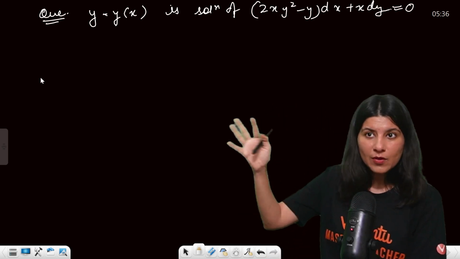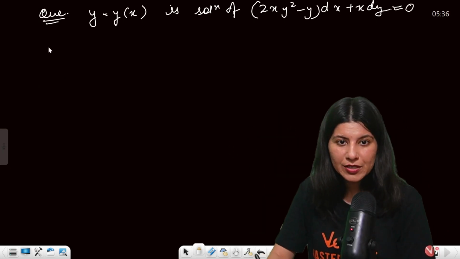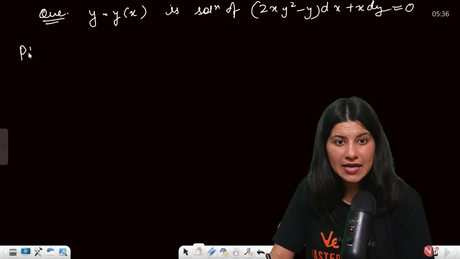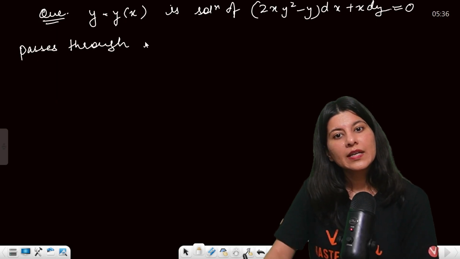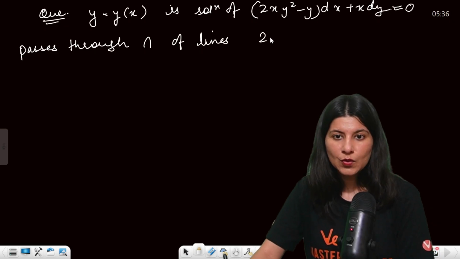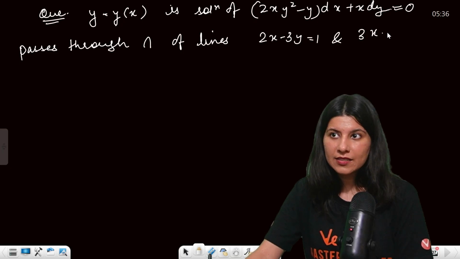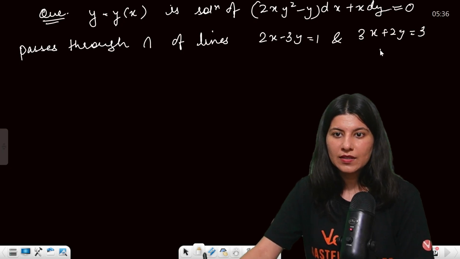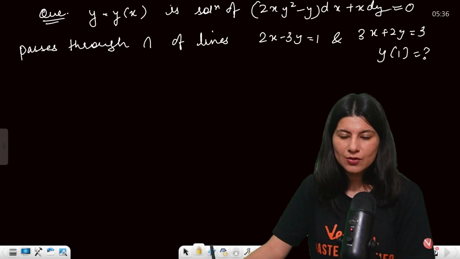Okay, now this question: y equals to y of x is the solution of this differential equation, and it passes through the intersection of lines 2x minus 3y equals to 1 and 3x plus 2y equals to 3. Then they are asking y of 1 equals to what? Okay, I'll be giving you this as homework.